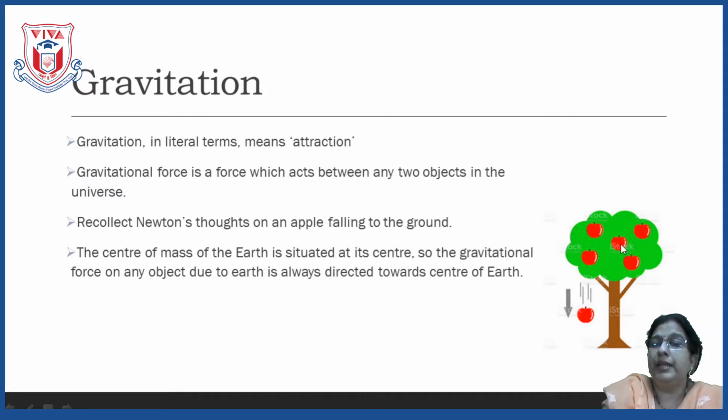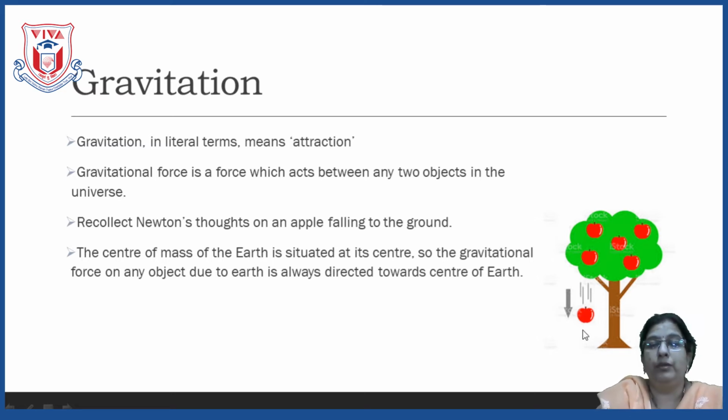Sure, there is a gravitational force between these two apples also, but the gravitational force between these two apples, that is the force of attraction, is very negligible. That's why it cannot be seen. Is it clear? But here what has happened? The apple comes straight downward towards the earth. Why? Because the earth is applying more force on the apple. Now here, if it is applying more force on the apple, then one force is more and the other one is less.